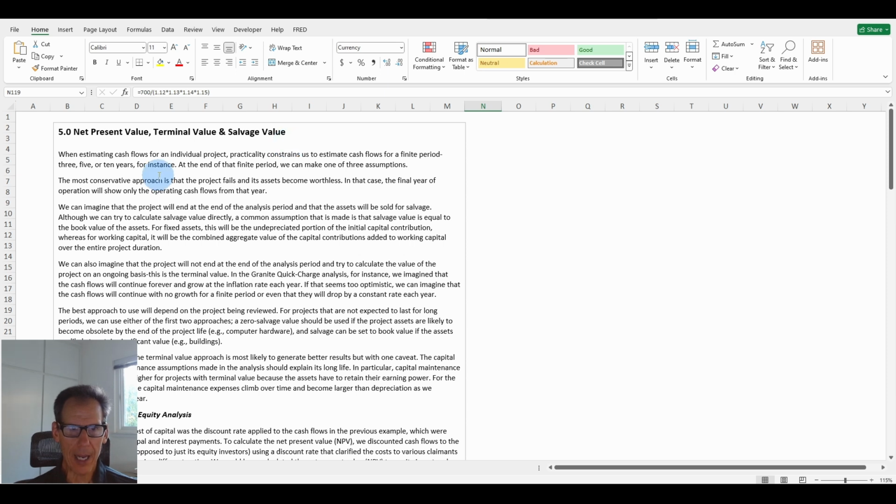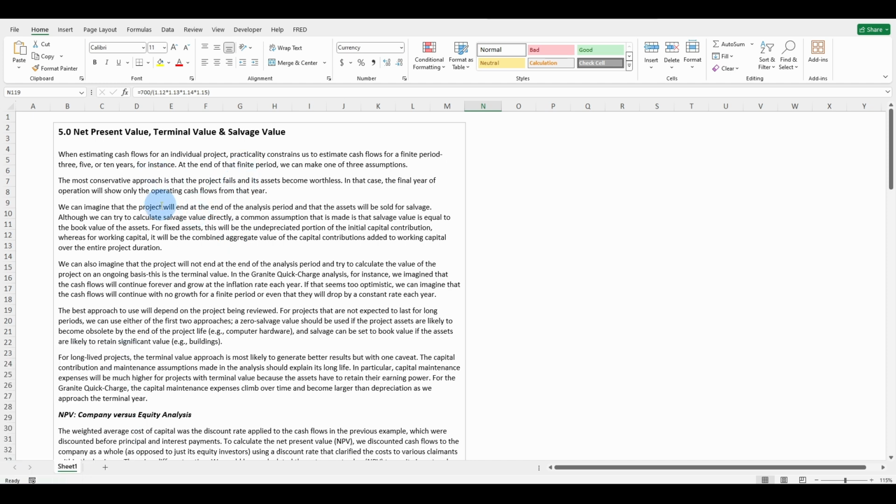When establishing cash flows for an individual project, practicality constrains us to estimate cash flows for a finite period, 3, 5, or 10 years, for instance. At the end of that finite period, you can make one of 3 assumptions. The most conservative approach is that the project and its assets become worthless. In that case, the final year of operations will show only the operating cash flows from that year.